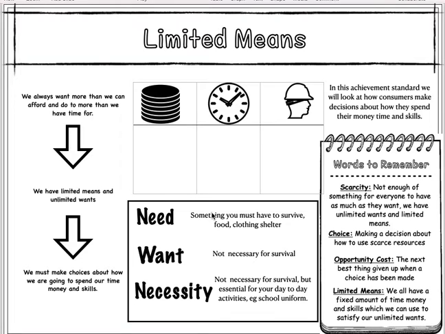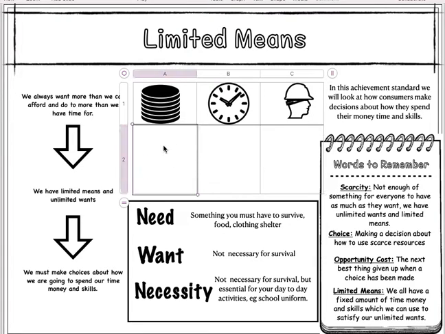In this video, I'm going to go through the first concept of our Economics 1.1 achievement standard, which is looking at limited means and choice, or scarcity and choice. Now, scarcity is the problem of not having enough resources to satisfy our unlimited wants. So the idea is we have limited means and unlimited wants. Now let's have a look.